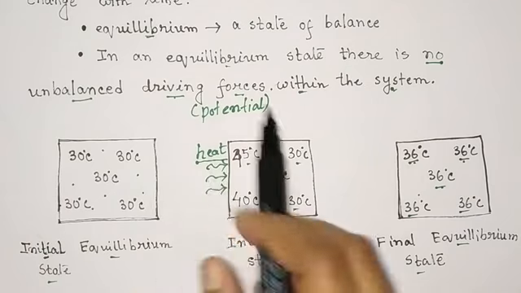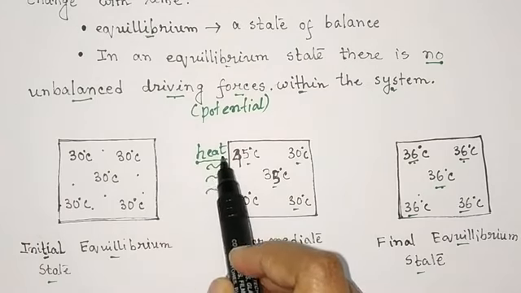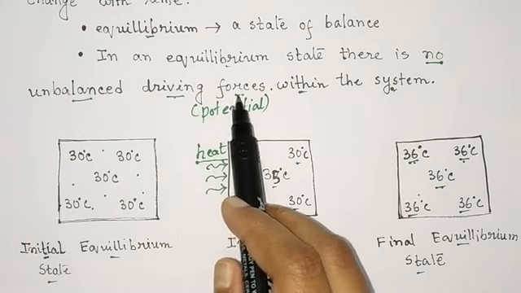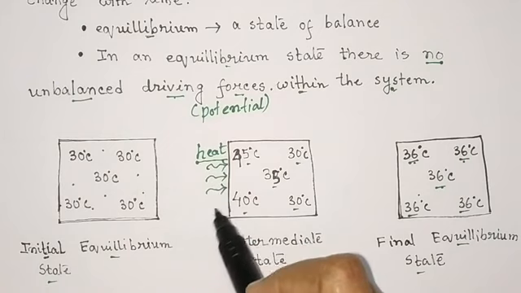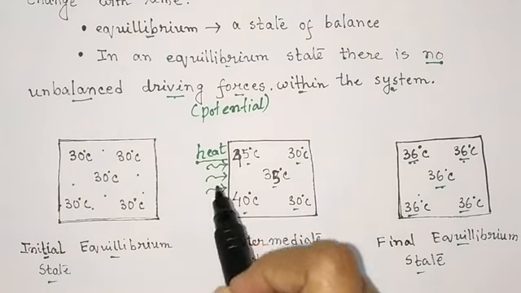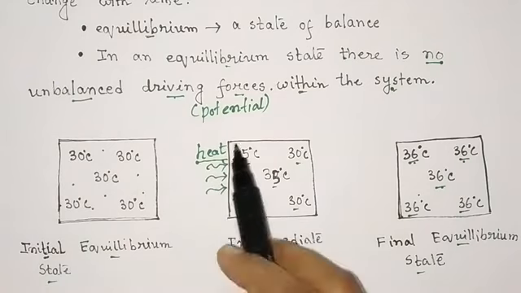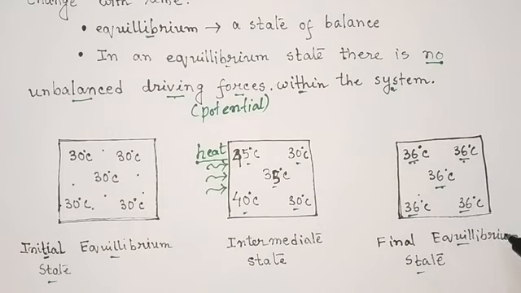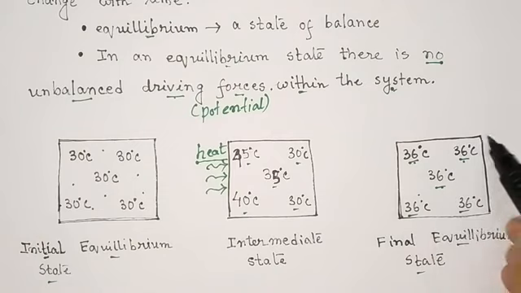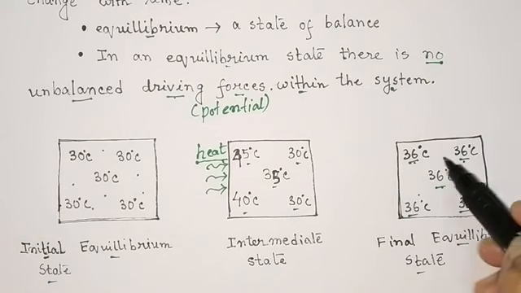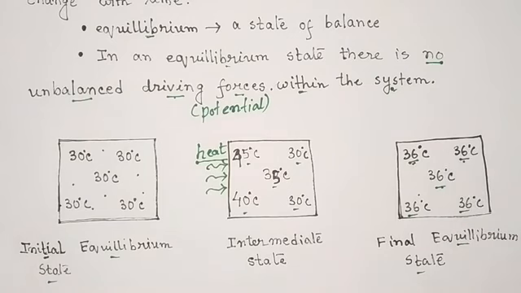In this case, the heat energy acts like a driving force which disturbs the initial equilibrium state. Once this unbalanced driving force, or external influence, is withdrawn, the system will achieve a new equilibrium state. The system will have a new equilibrium temperature, and this new temperature will be the same throughout the system, which is now 36 degrees centigrade.